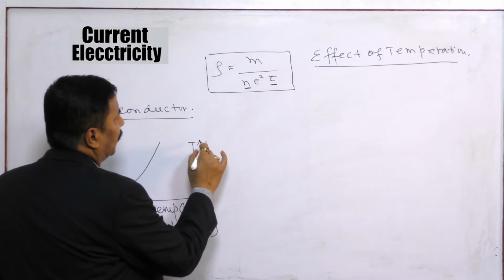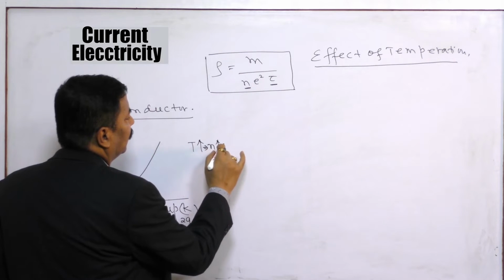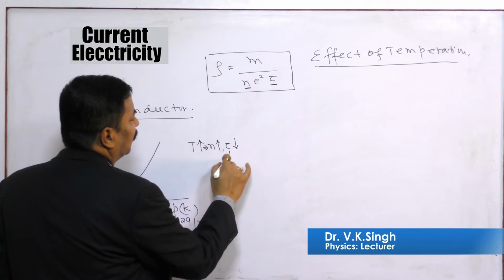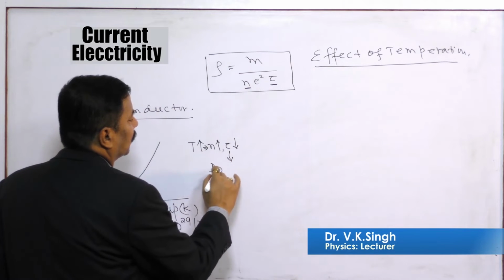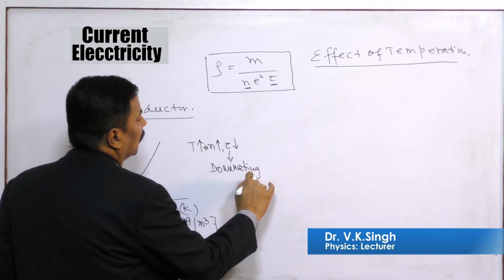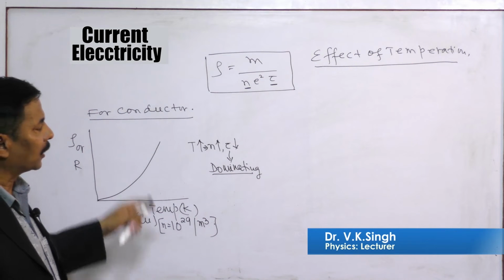Temperature increases, N increases, tau decreases, but tau is dominating. This is the experimental result.